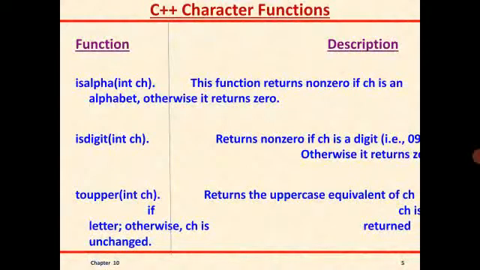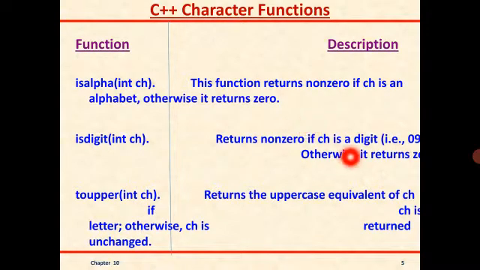So students, some of the character functions which are available in C++, I would like to name just a few examples. You can see here the name of the function and what it performs, its description is given here. The first function you can see is isalpha, with int ch in the bracket. Here, isalpha is actually the name of the function. This function returns non-zero if ch, our character, is an alphabet, otherwise it will return a 0.